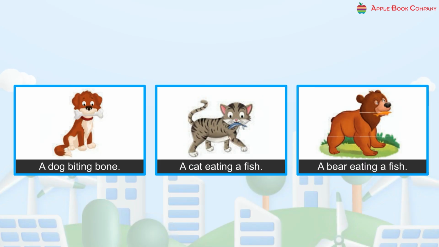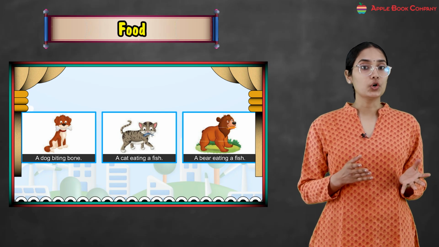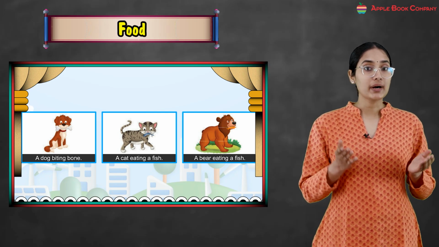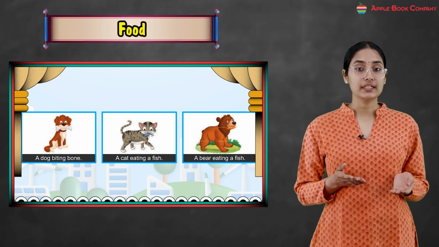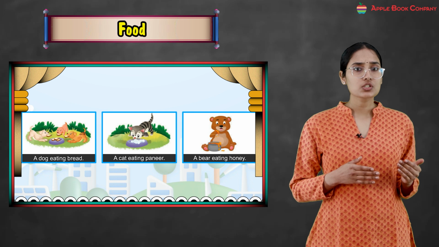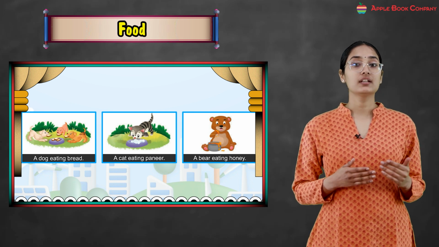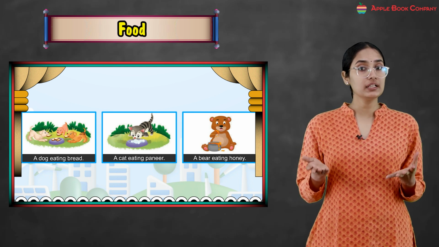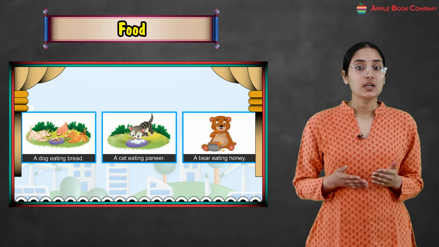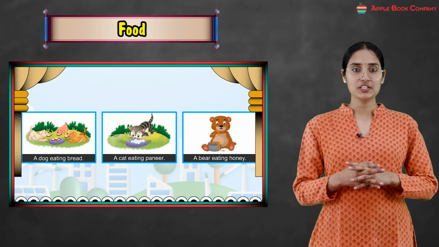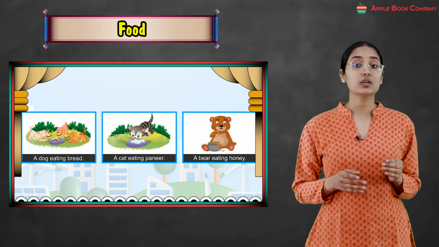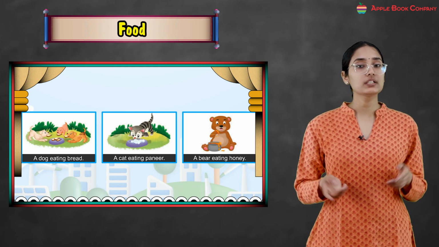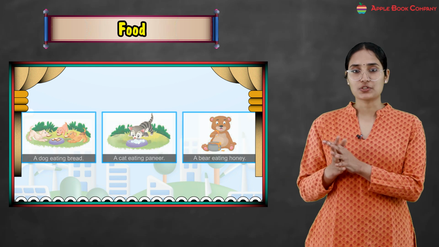So kids, there are animals who eat both plants and flesh. For example, a dog, okay? Here's a dog biting a bone. A cat eating a fish. A bear eating a fish. A dog also eating bread. Then a cat also eats paneer or drinks milk. A bear eating honey, right? So can you see that the dog or the cat or the bear, they all eat what? The plants also, the flesh also.